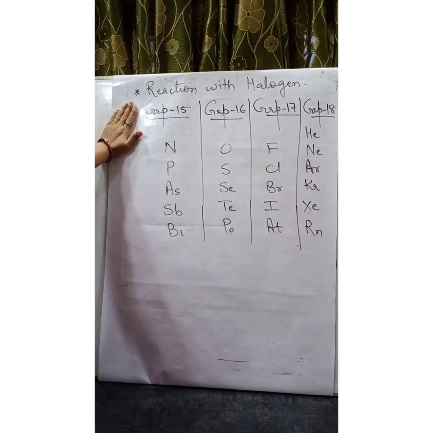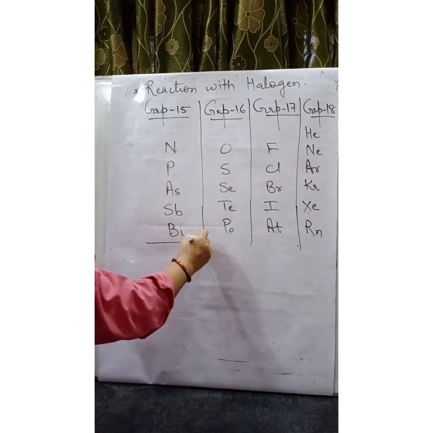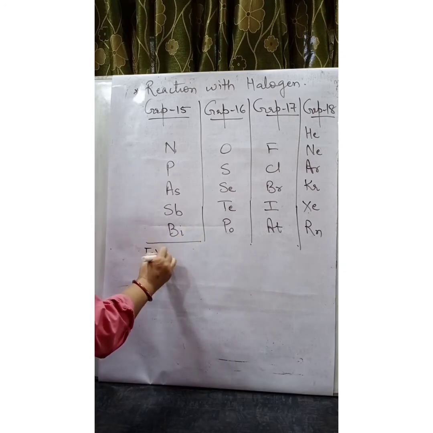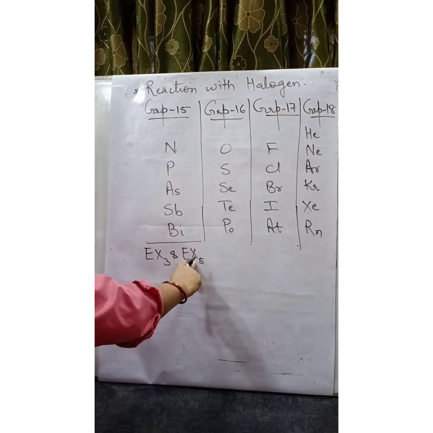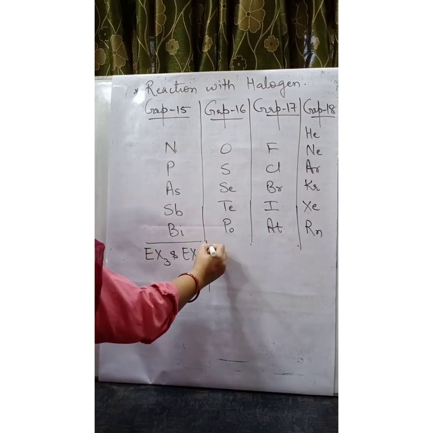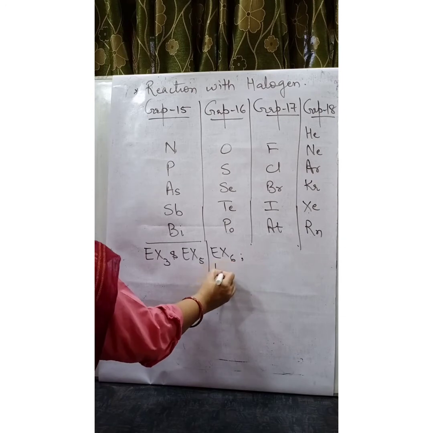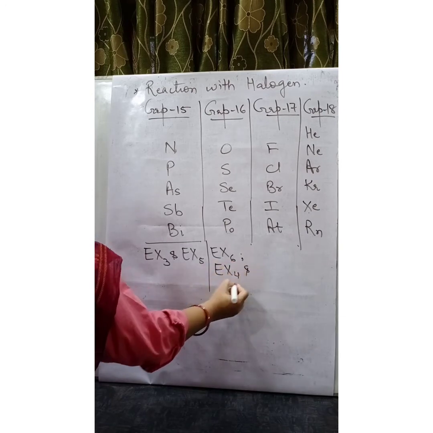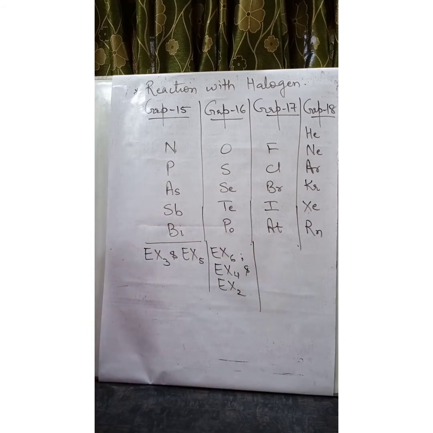The next chemical property is reaction with halogens. Group number 15 elements react with halogens to form compounds of the type EX3 and EX5. Halogen is represented by X and E stands for all these group number 15 elements. Group number 16 also reacts with halogens and forms a large number of compounds of the formula EX6, EX4 and EX2 type.